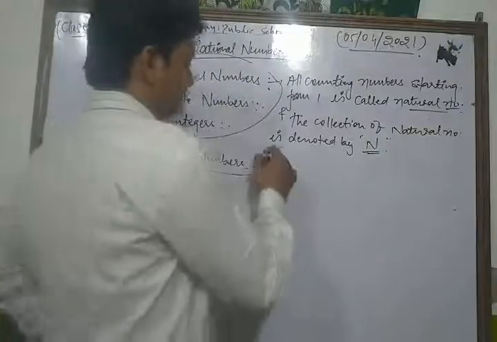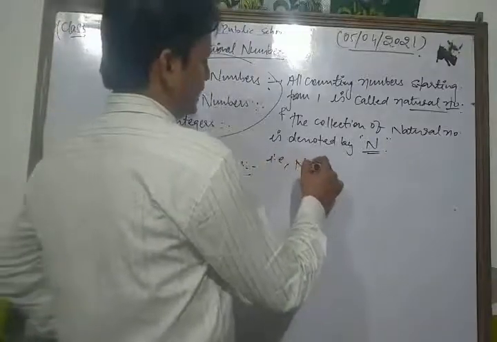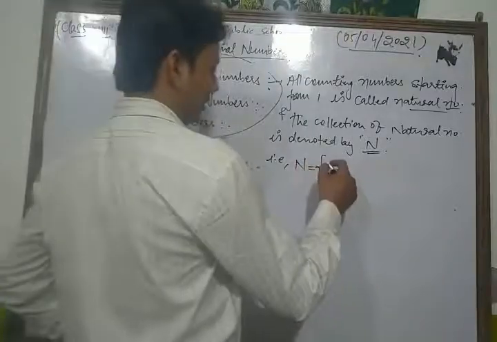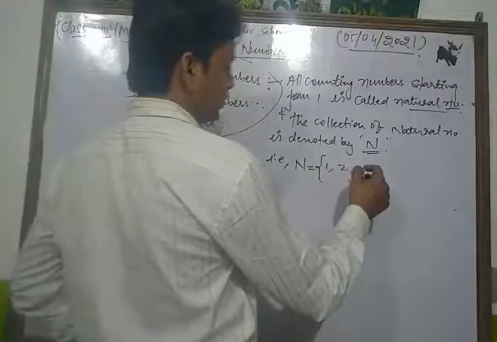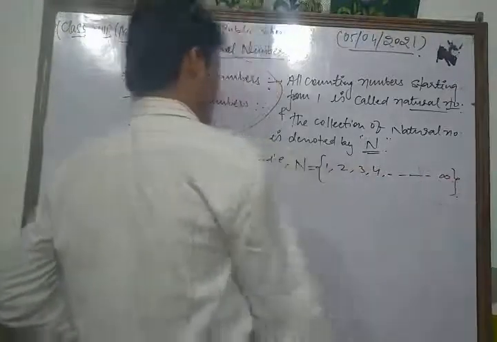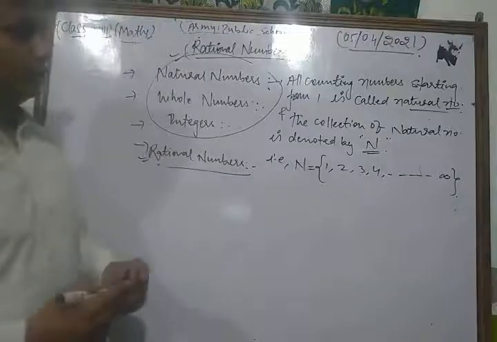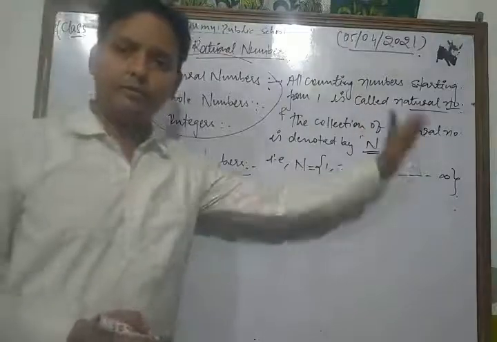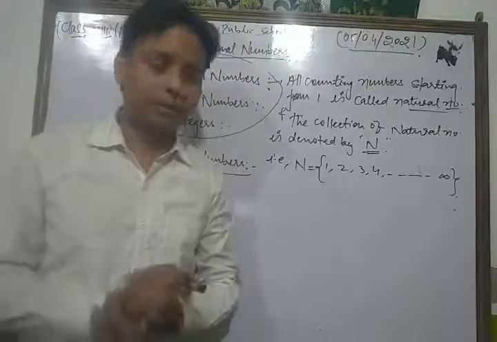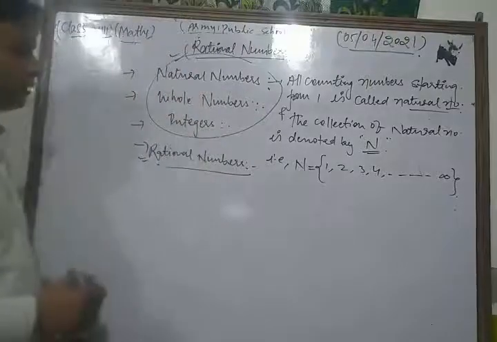That is, N is equal to the set of all counting numbers starting from 1, that is 1, 2, 3, 4, and so on. So this is the concept of natural numbers. Is the concept of natural numbers clear? Okay, now we are going to discuss the whole numbers.